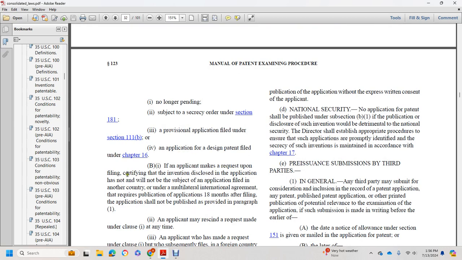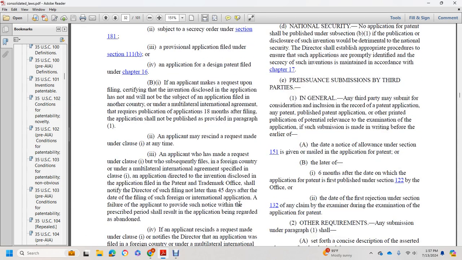(b)(2)(B)(i): If an applicant makes a request upon filing, certifying that the invention disclosed in the application has not been and will not be the subject of an application filed in another country, or under a multilateral international agreement, that requires publication of applications 18 months after filing, the application shall not be published as provided in paragraph 1.